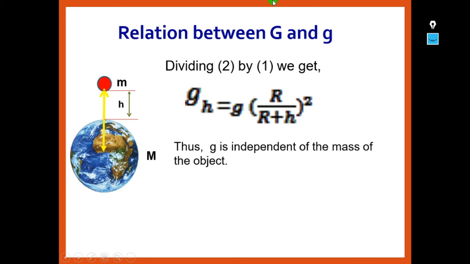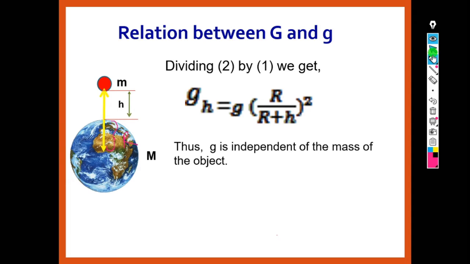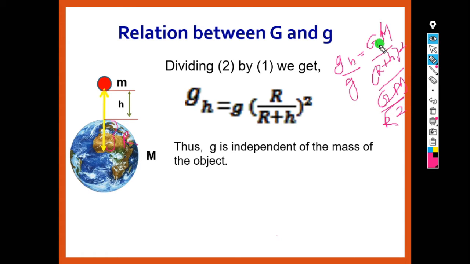So dividing equation 2 by 1, we write gh by g is equal to GM by (R plus h) whole square, divided by GM by R square. So GM gets cancelled, and R square becomes the numerator.